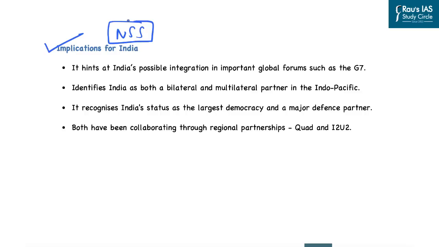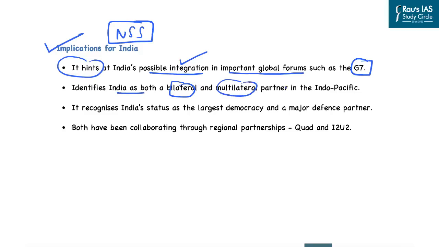In this regard, this national security strategy considers India as one of the important partners of the United States of America in handling global issues. And that is why this national security strategy hints at India's possible integration in important global forums such as the G7 grouping. Further, the NSS identifies India as both a bilateral as well as multilateral partner in the Indo-Pacific, especially in the context of countering the Chinese aggressiveness and assertion in the Indo-Pacific region.